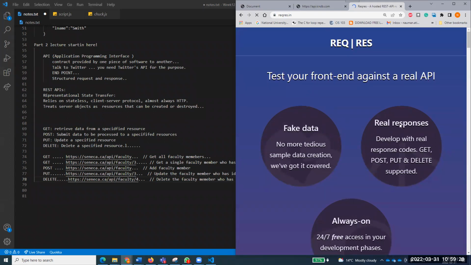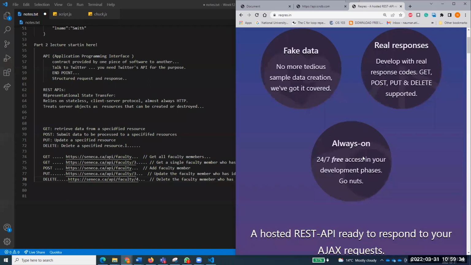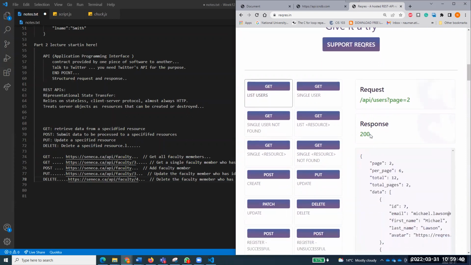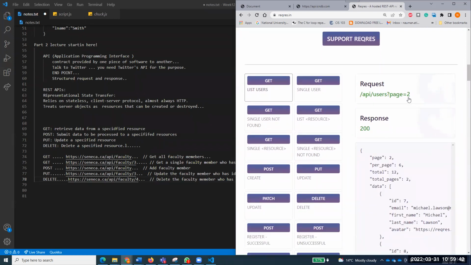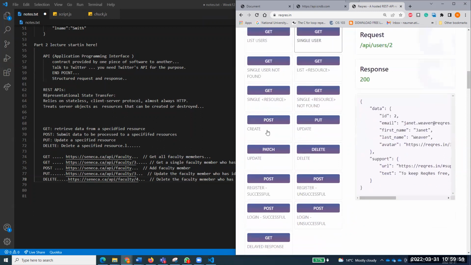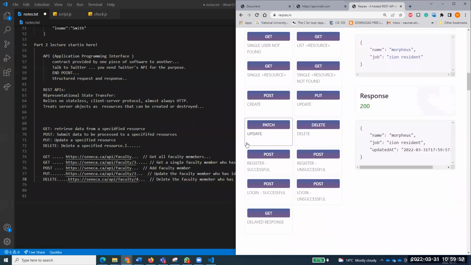You can get real responses with your get, put, post, and delete, and it is always available 24 hours. The interesting part is that if you do a get, you will get all the users. If you hit this get, you say, okay, I want all the users, or from a particular page. I want to get a single user/2. And if you want to post something, you want to create a user, I want to send this user and add it. So there's an update as well.